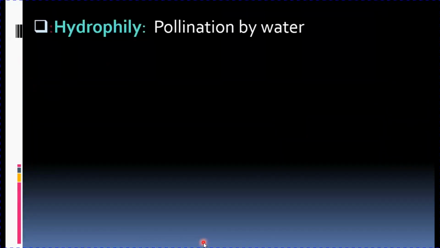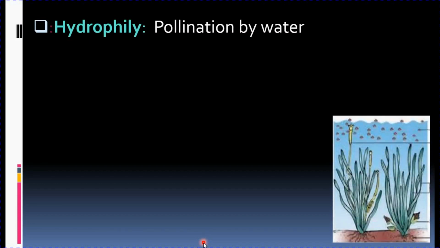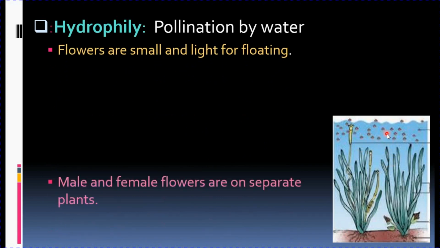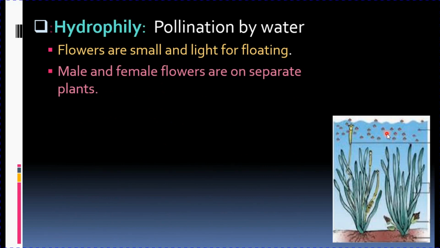Next type is hydrophily. This is the last type of agent, where pollination takes place by water. Now in hydrophily, you will see the flowers are very small and light for floating. As you can see in this picture, the flowers are floating. Male and female flowers are borne on separate plants. Now this is your female flower and these are your male flowers.